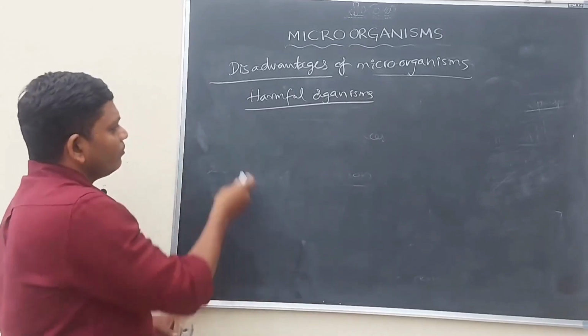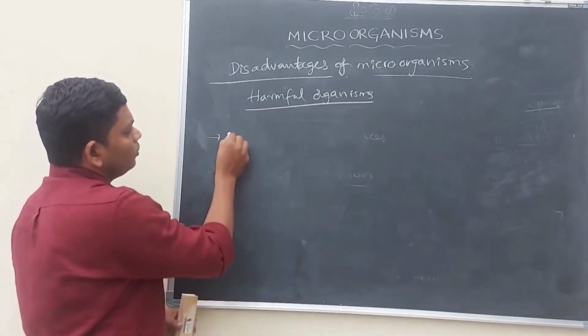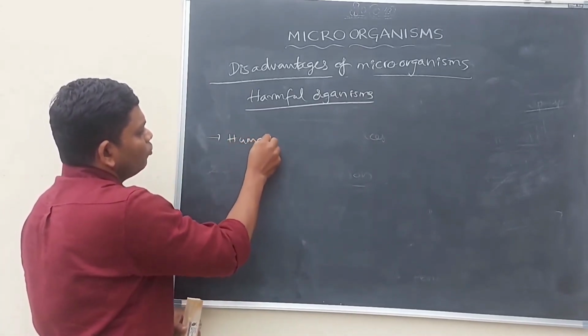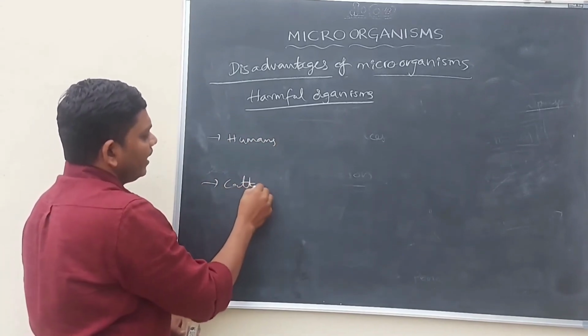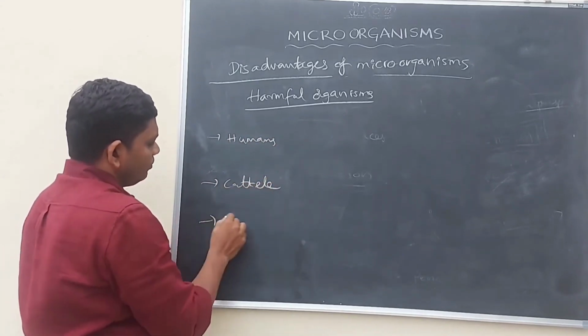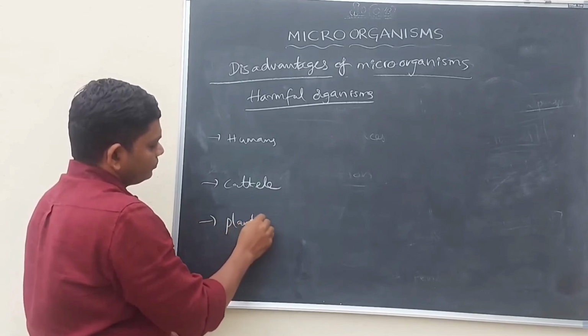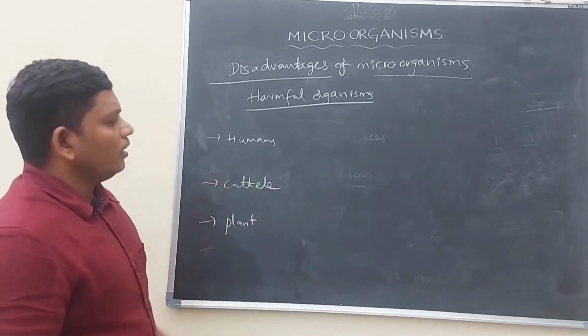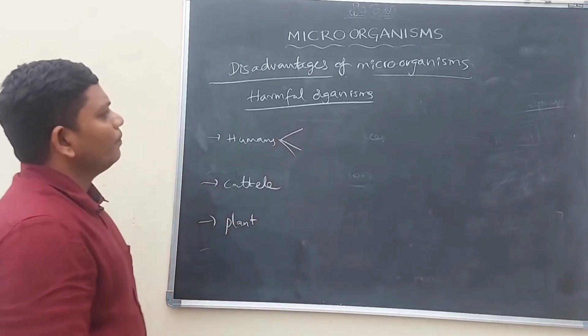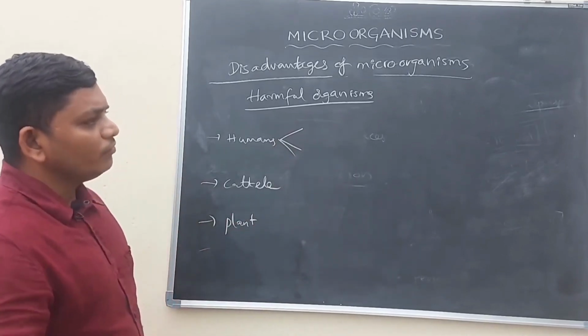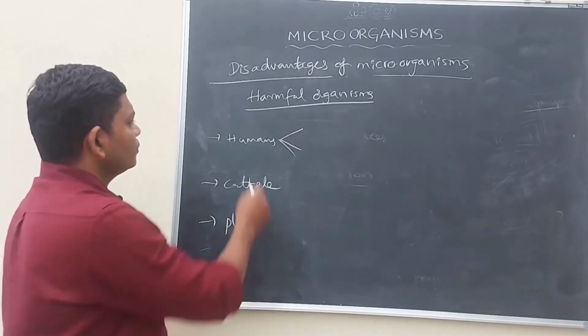Let us discuss one by one. First we have to discuss humans, then cattle, after that plants. Let us discuss what are the disadvantages of the microorganisms in the view of human beings.